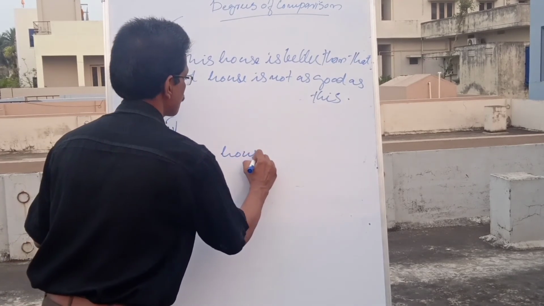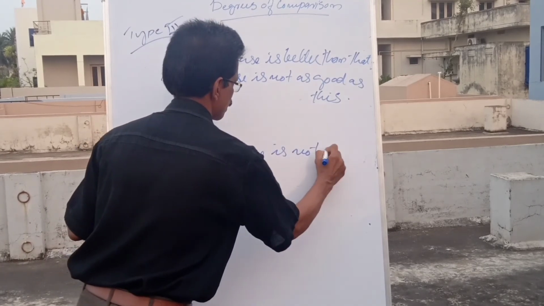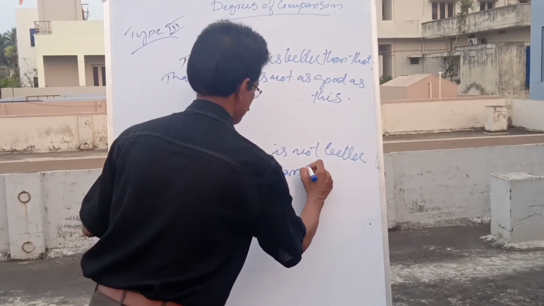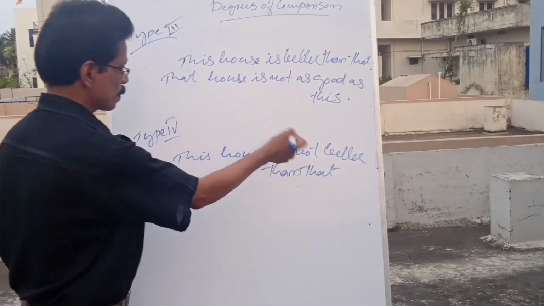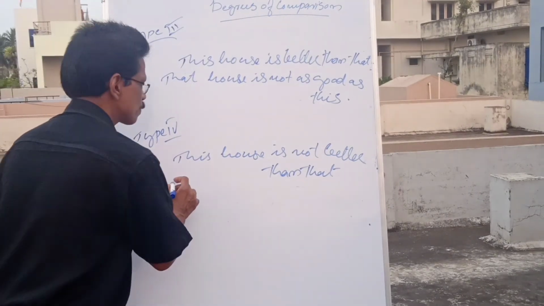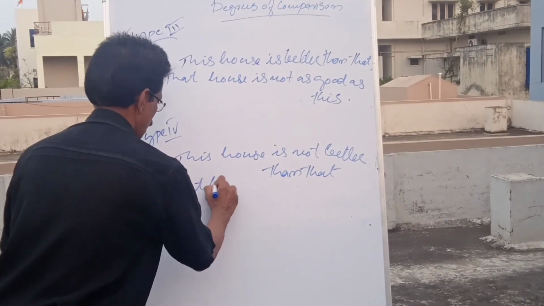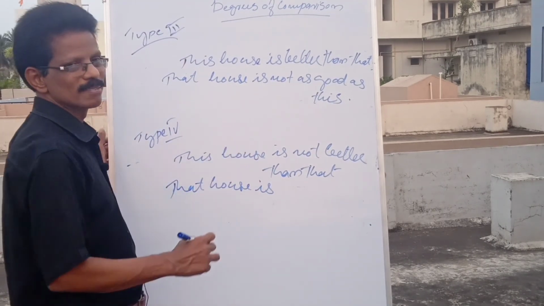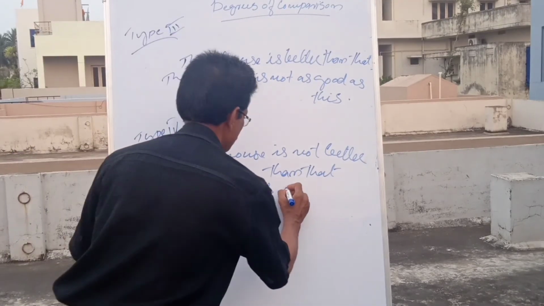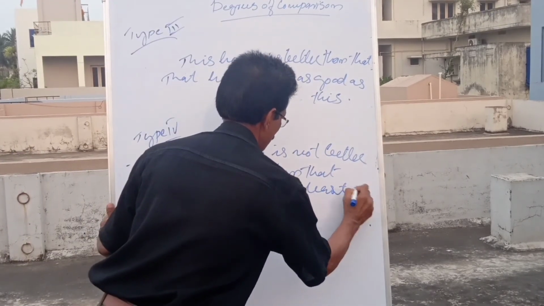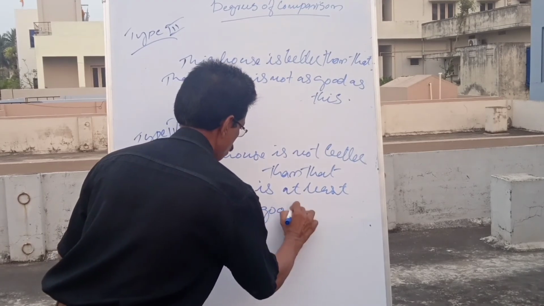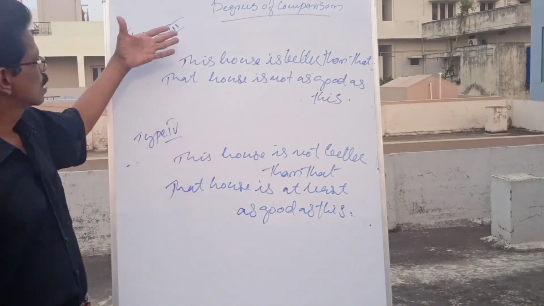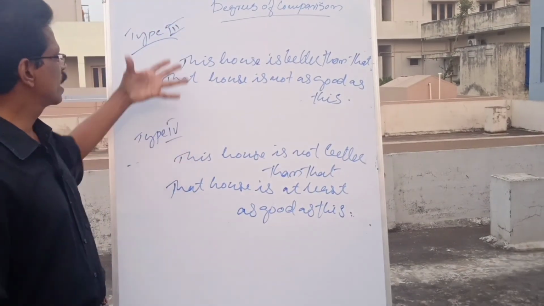This house is not better than that. Not better than. So how will be the answer? Okay. That house is as good as this. Is it not so? Or at least as good as this. That's all. So the difference between 3 and 4 is between negative and positive.